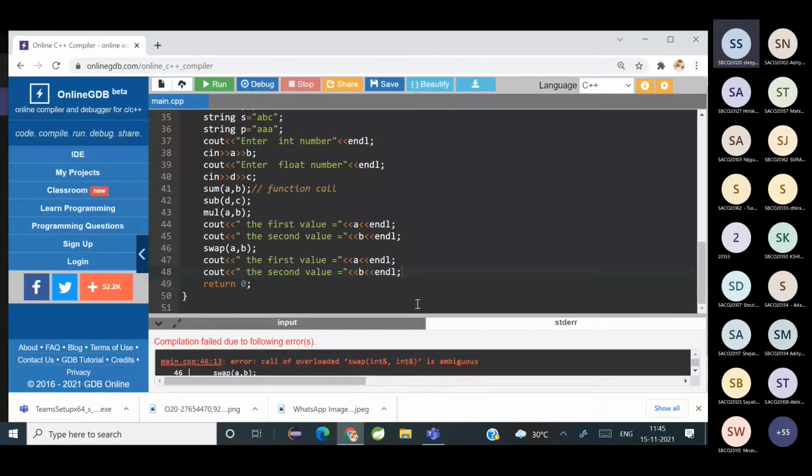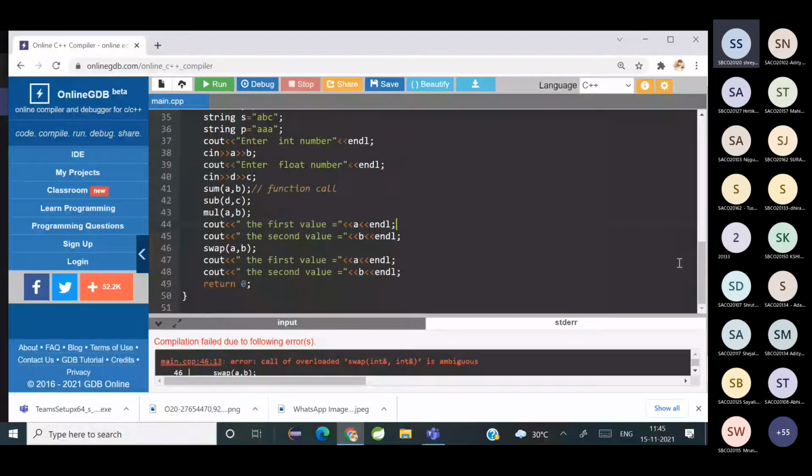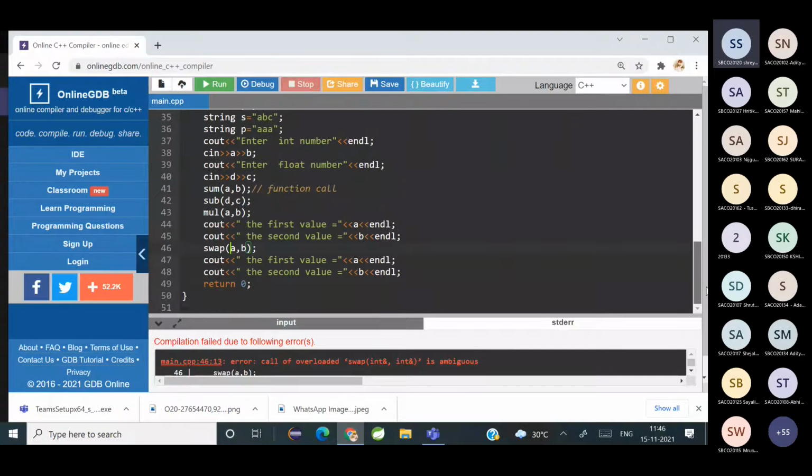And I forget something. Call of overload is ambiguous. Are we supposed to send the pointers? No, I'm passing address, right? Like if I'm passing ampersand here, then I have to send a pointer here. I'm passing A and B, right? So it's saying it is ambiguous. Wait one second.